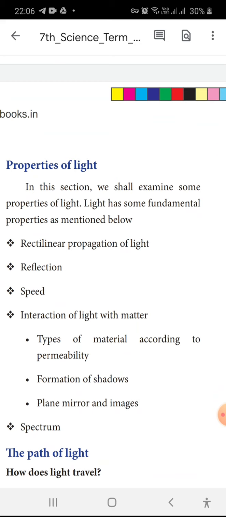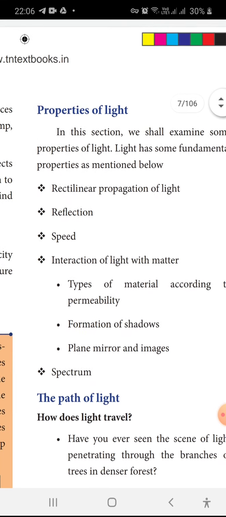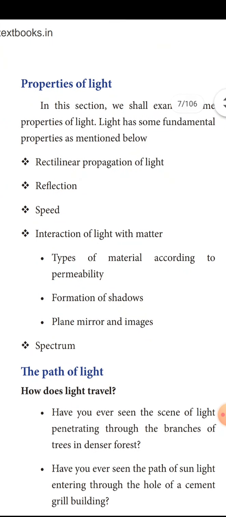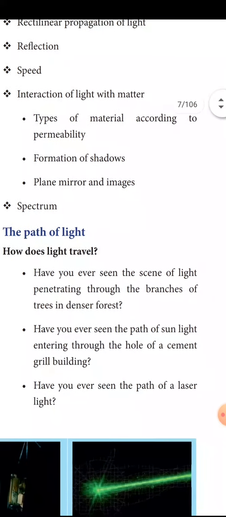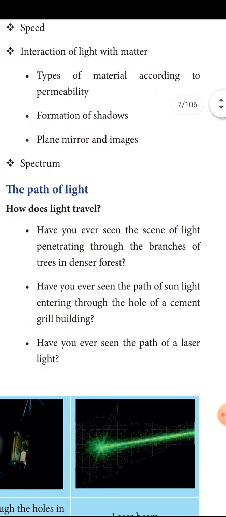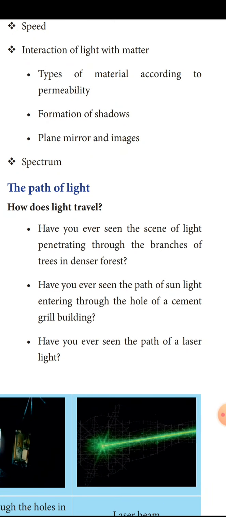Interaction of light with matter. Types of material according to permeability. Formation of shadows, plane mirror, images, and spectrum. These are all the properties of light, the path of light. How does the light travel? Light always travels in a straight line. If you put any obstacle in between, then it forms a shadow.